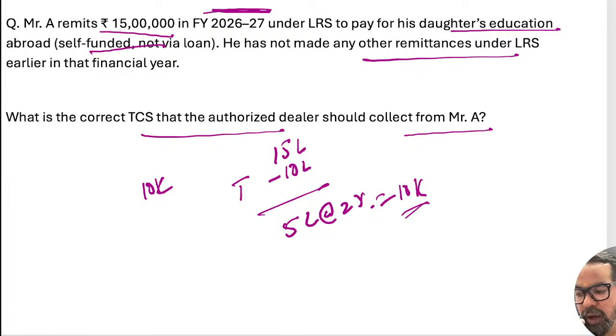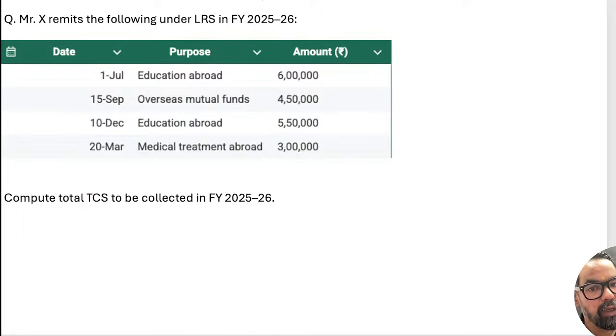So that is the case in this particular one, right? You have to consider the financial year. Please do remember this. Like this also we have solved. Quickly solve this question, guys. So financial year 25-26. They can confuse you with the financial year or the date itself. Yes, upfront 2% on the entire 15 lakh.